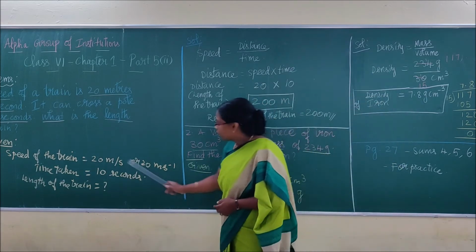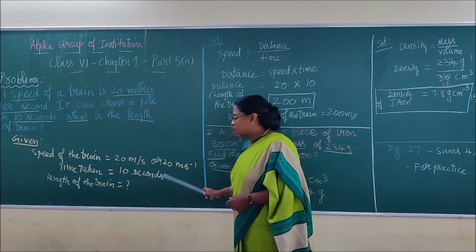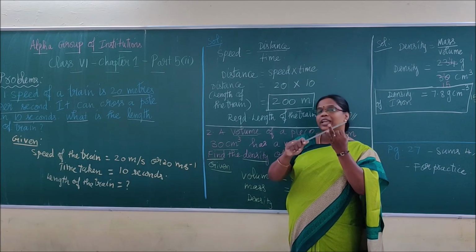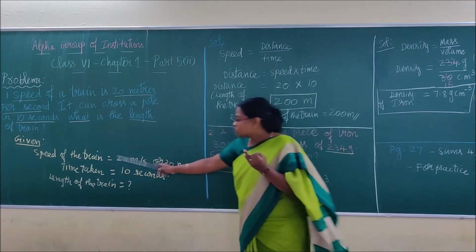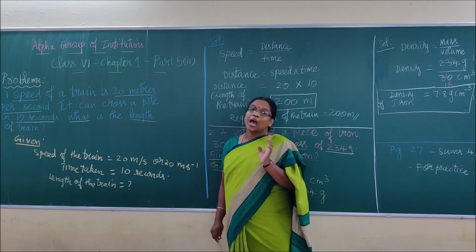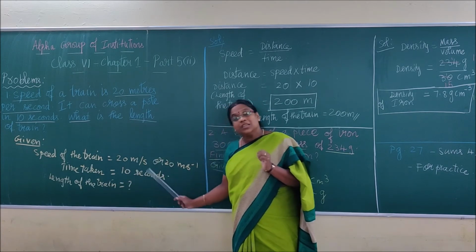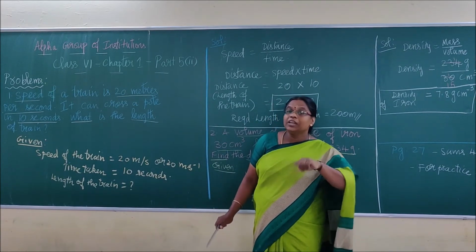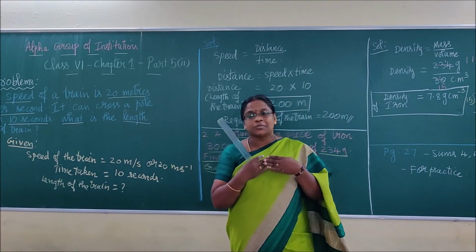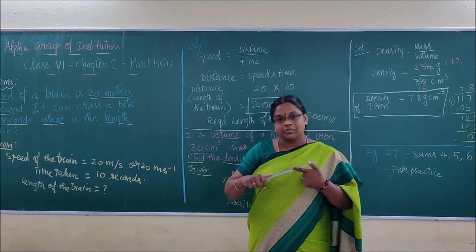Here only one confusion will come, children. The speed is 20 meter per second, and time is in seconds. Meter should go with second; you have to take care of that. If the speed is given in kilometer per hour, then time must be in hour. If the speed is in meter per second and the time taken is given in hour, you have to convert it into seconds. So the units must be correctly matched: meter means second, kilometer means hour.